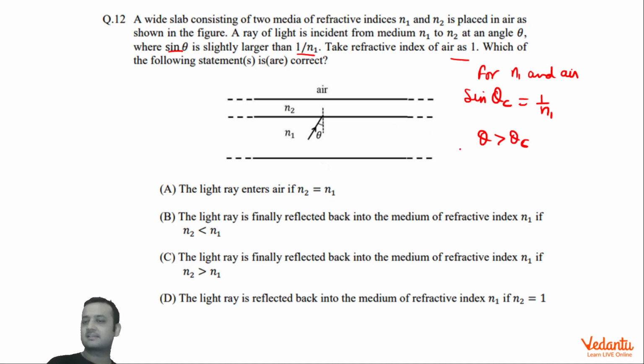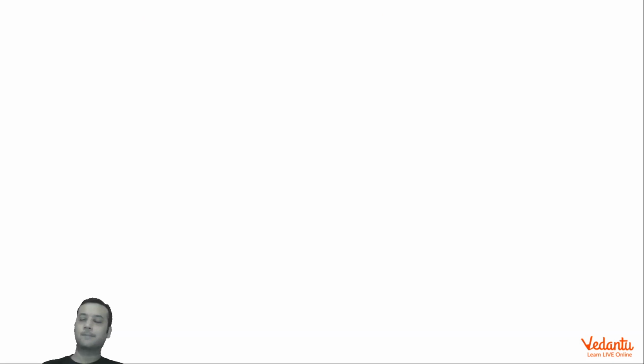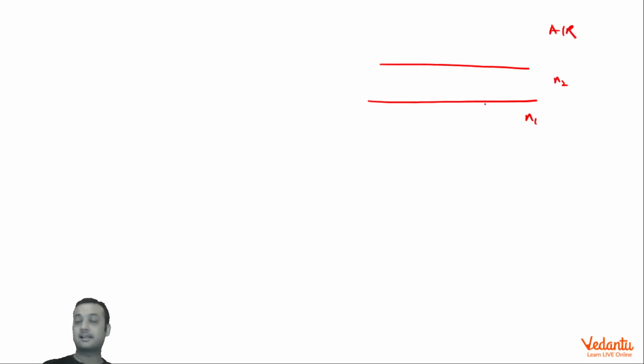Now this has an implication that irrespective of the value of N2, light will be reflected back in this medium. N2 की चाहे जो भी वैल्यू हो, लाइट इस मीडियम में तो वापस आएगी ही आएगी. ठीक है, ये अपन कैसे बोल सकते हैं? Let's see. मैं तुम्हें इसका बहुत ही प्यारा सॉल्यूशन बताऊंगा, बहुत ही अमेजिंग. So this is N1, this is N2 and this is air. As I said, irrespective of the value of N2, light is going to get reflected.